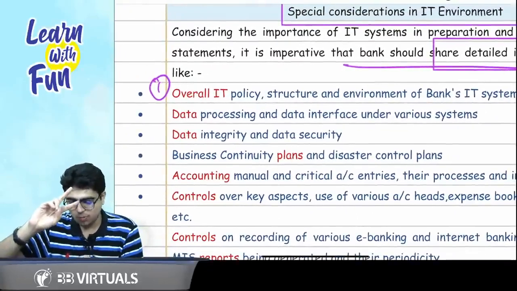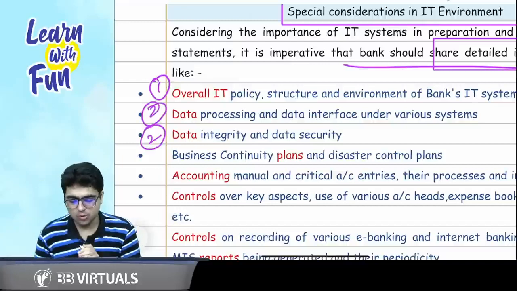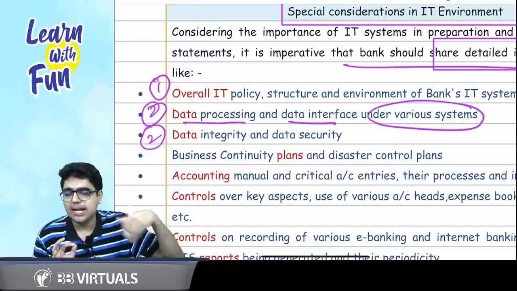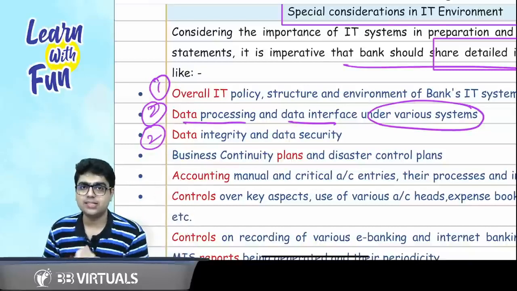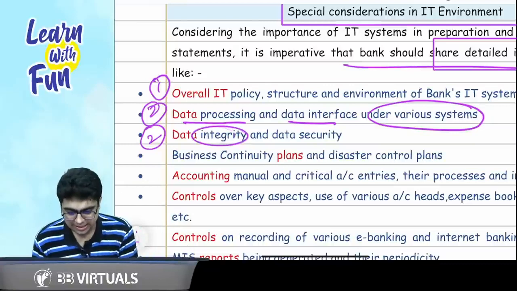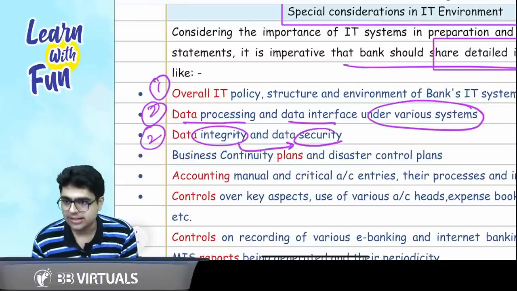Then we discussed 2 points of data. What were the 2 points of data? Data processing and data interface under the various systems. But we need to be sure that the data is right, that is the data integrity, and how it is protected by the data security.